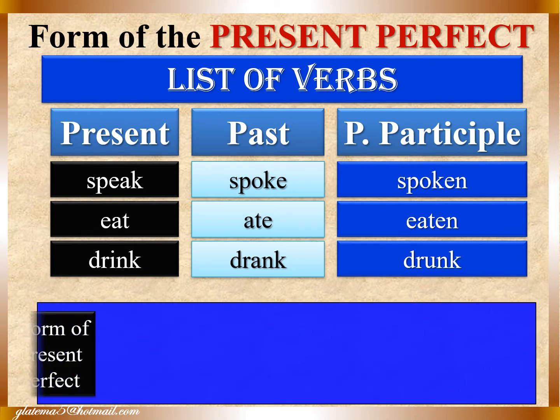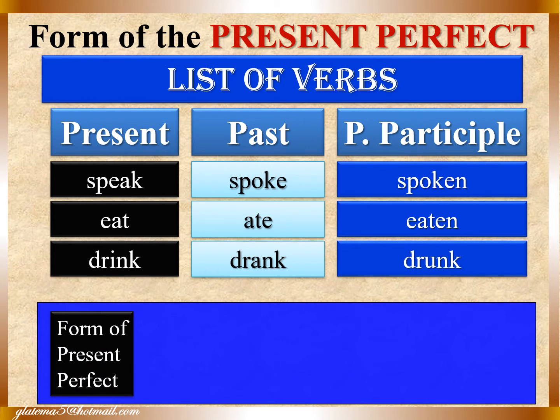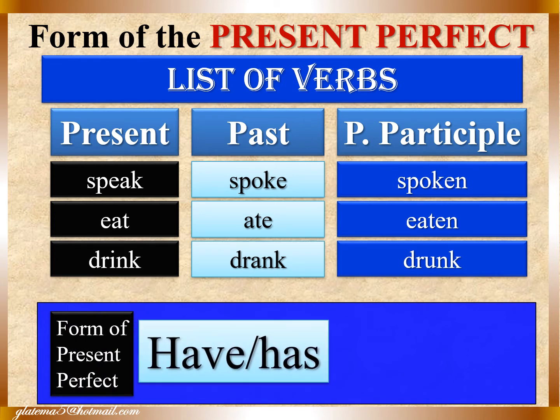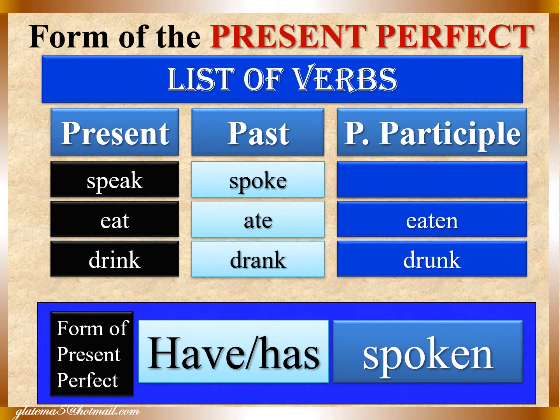How do we form the present perfect? We have to use the auxiliary have or has. We are going to use have with I, you, we, they, and has with he, she, and it. And then the past participle of the main verb, that in this case is spoken. So we say, I have spoken, he has spoken.